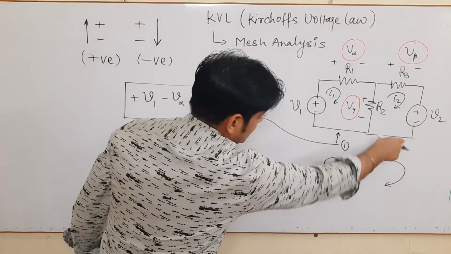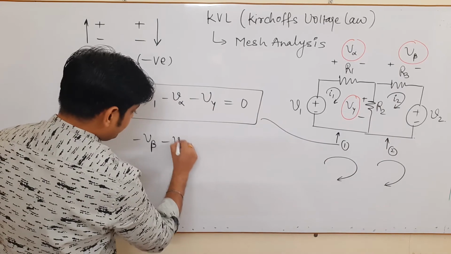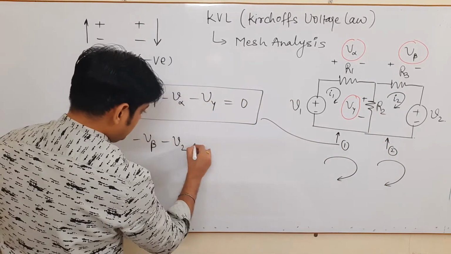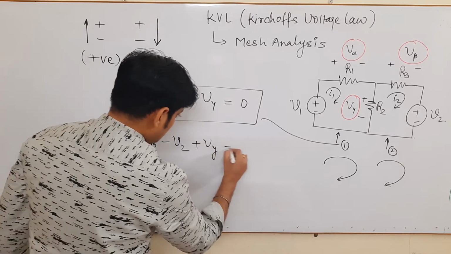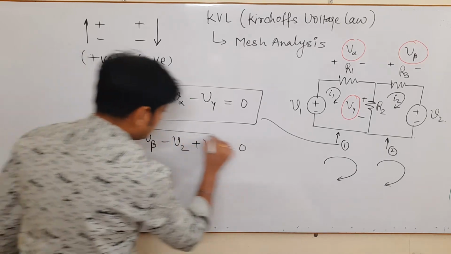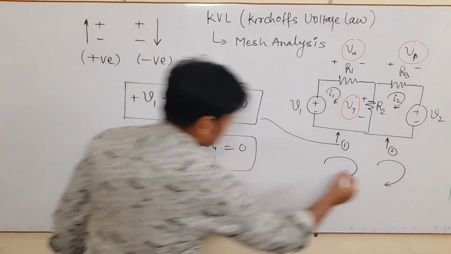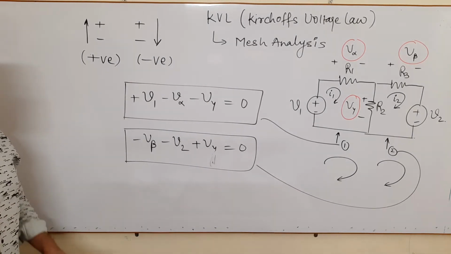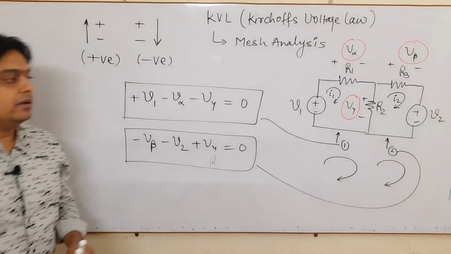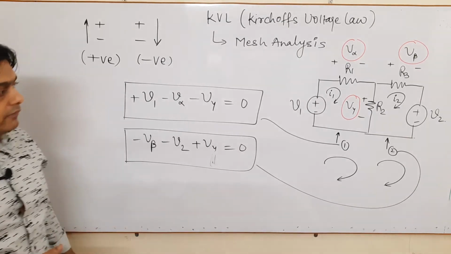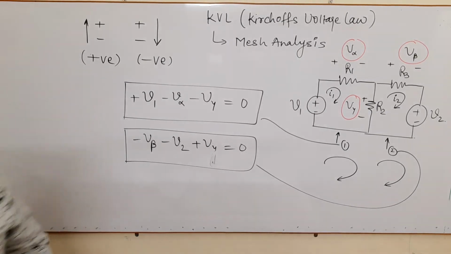Similarly here, again plus to minus, that is V2. But when moving here, it is minus to plus, so it is V gamma, again equal to 0. This is your equation for mesh 2. So this is the KVL equation for mesh 1 and for mesh 2. Just by repeating my video, try to understand this concept.